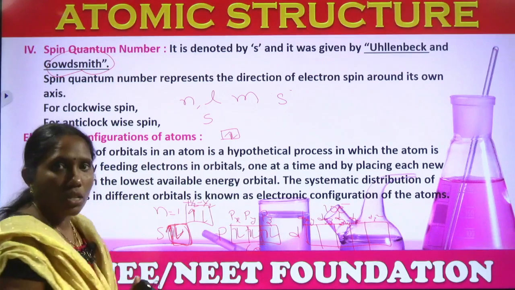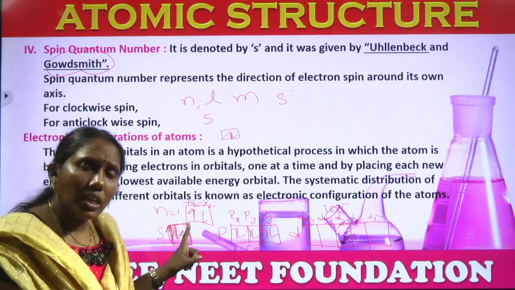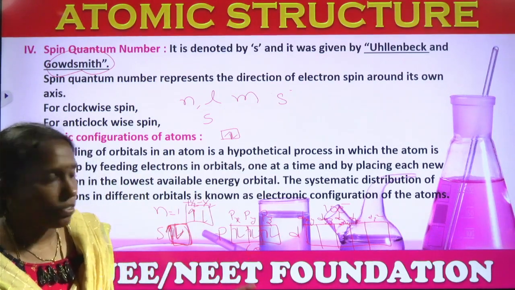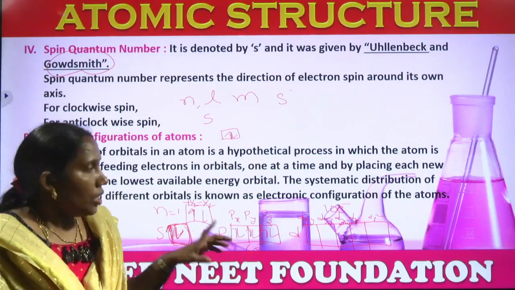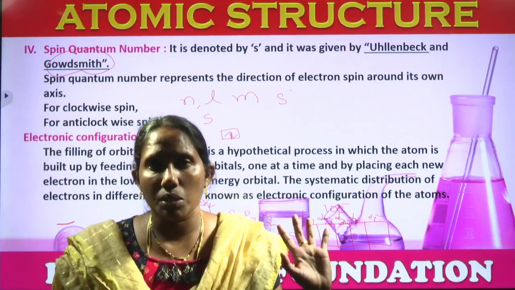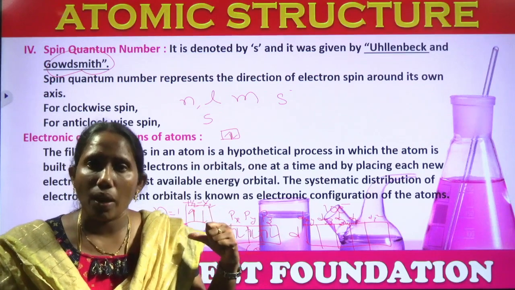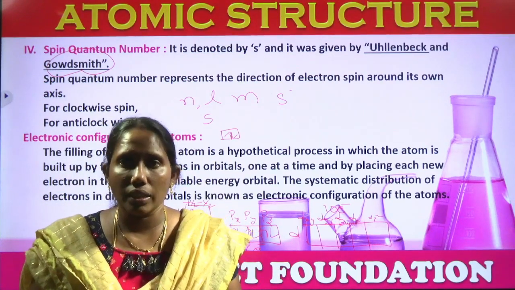If S has plus half, we are talking about the first electron. If S has minus half, we are talking about the second electron. So the complete information about where exactly the electron is present is given by the quantum numbers, and how to do the application part on these quantum numbers we will see in the next video.